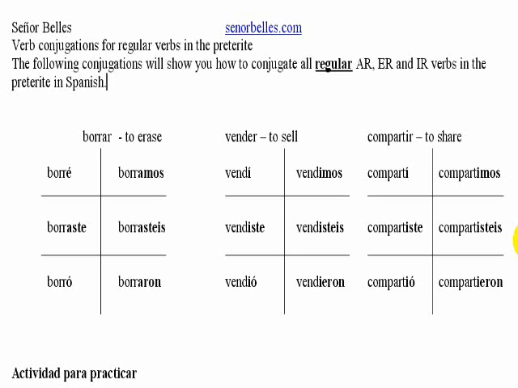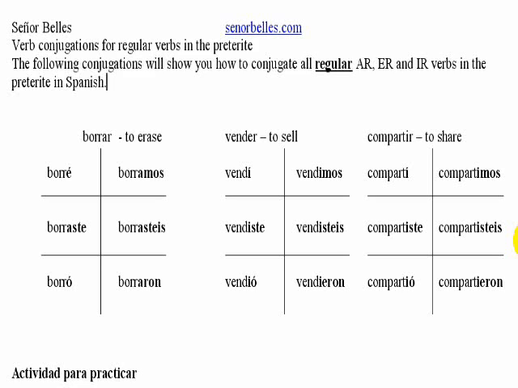You might have noticed that the endings for compartir are exactly the same as the endings for the verb vender. If there's anything that's nice about the preterite, it's that the ER and IR verbs share the same endings for the regular verbs. So really, you only have to learn an AR and an ER verb to know all of the regular AR, ER, and IR verbs in the preterite. So that's a really good thing.